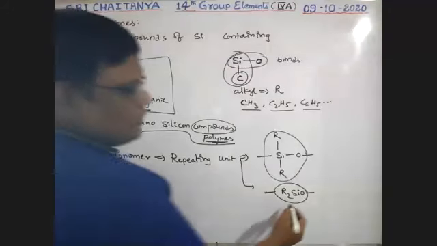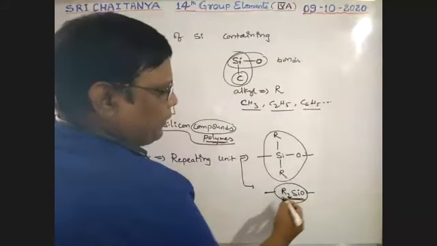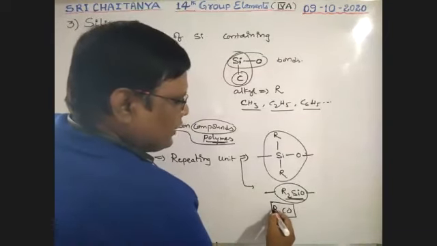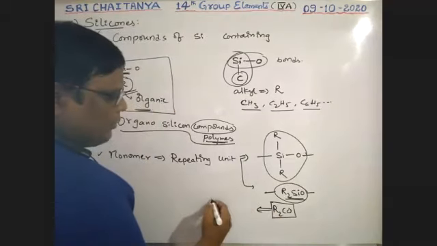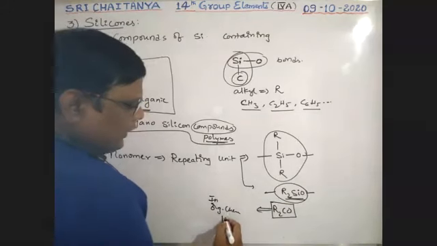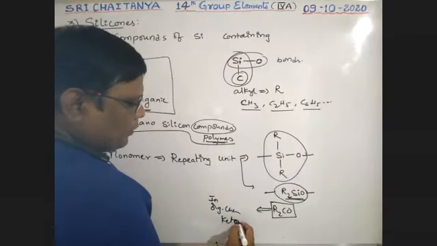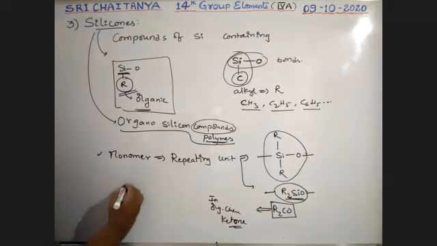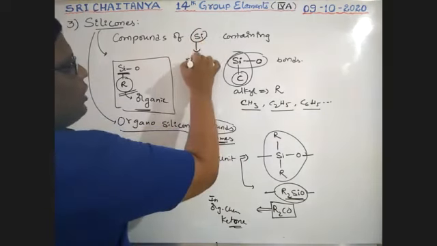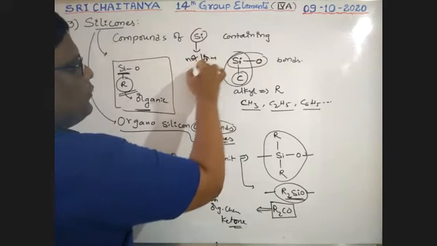This formula seems to be R2CO. What is R2CO in organic chemistry? This is a ketone compound, boys. R2CO means R-C double bond O-R, which is called a ketone. Like this, here it is silicon, but silicon does not form a pi bond.